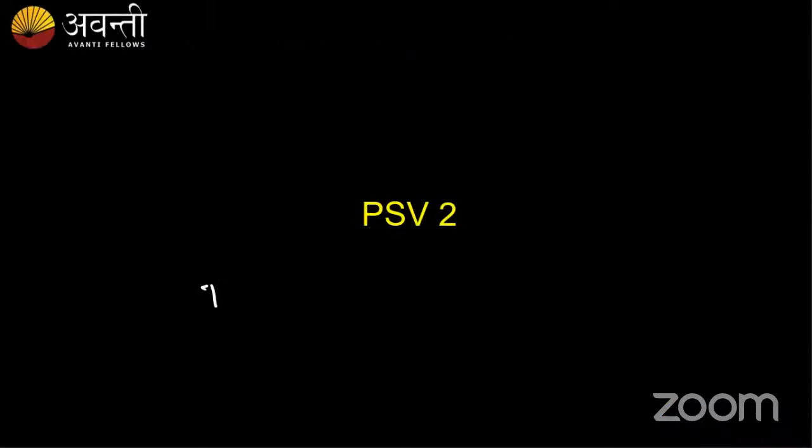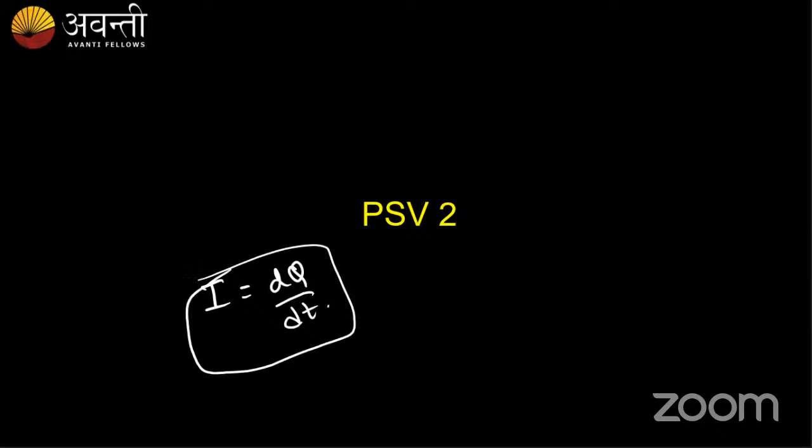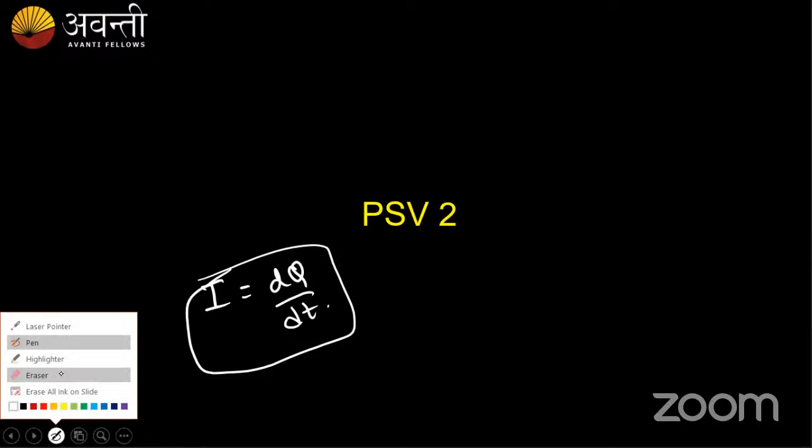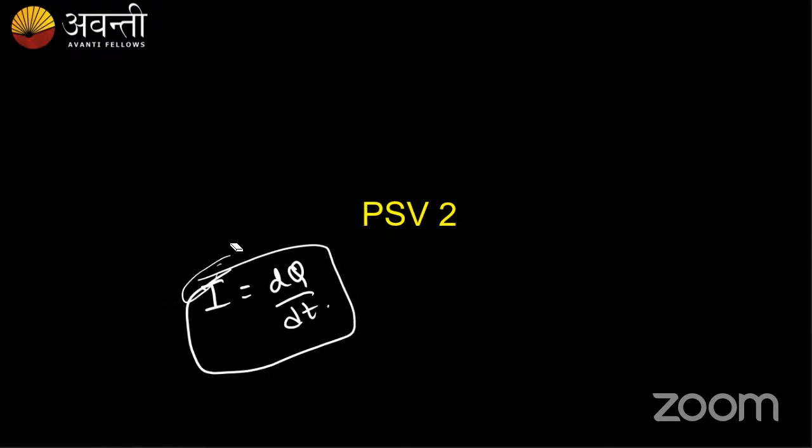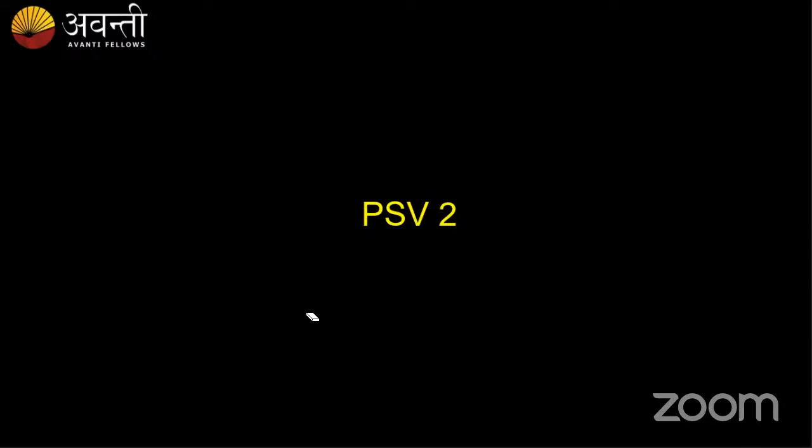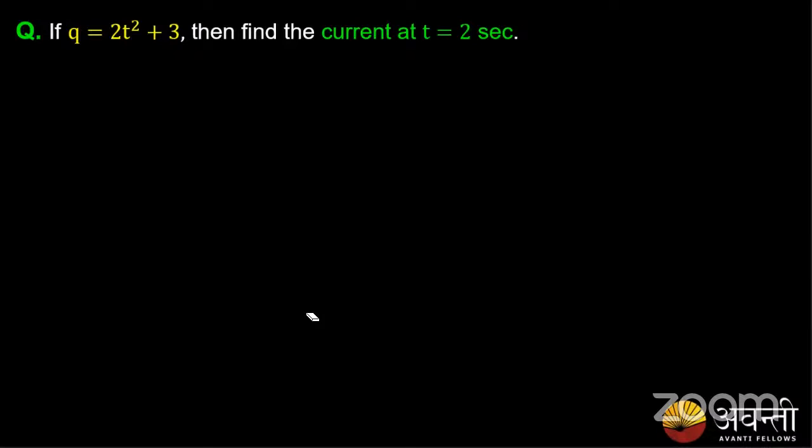Okay guys, before that we have one more problem. We know I is equal to dq by dt, right? Hope most of you remember this. We have a problem based on this concept. Please solve this problem, then we'll go to the next question. If q is equal to 2t square plus 3, then find the current at t equal to 2 seconds. So the charge q is equal to 2t square plus 3, find the current at t equal to 2 seconds.